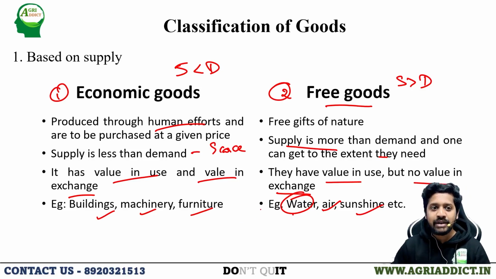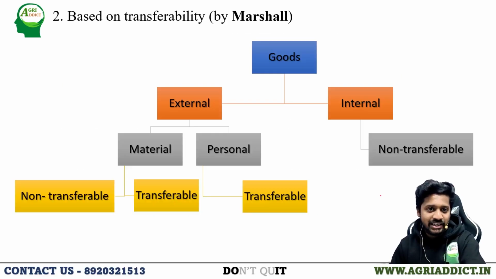So water can be an economic good where water is not abundant, or where the supply of water is less than demand. So supply and demand are the basic characteristics which distinguish between economic goods and free goods. In economic goods, supply is less than demand, or that good will be scarce in nature, whereas free goods are free gifts of nature, abundant, so supply is greater than demand. I hope you got the concept.